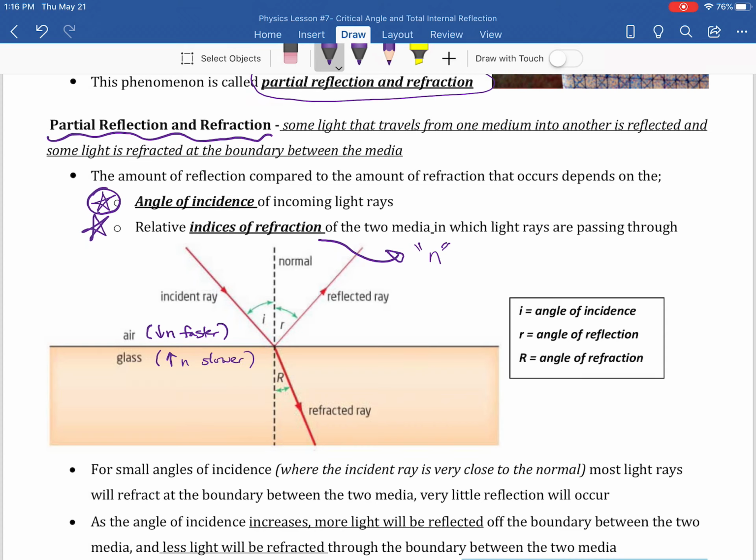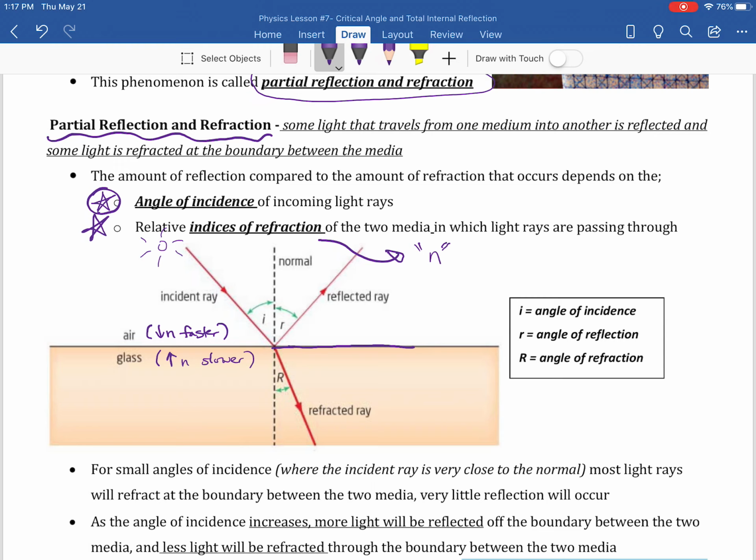Okay, so in that situation, we have our incident rays, from Mr. Sun. It travels through air, and here's the boundary that we see.